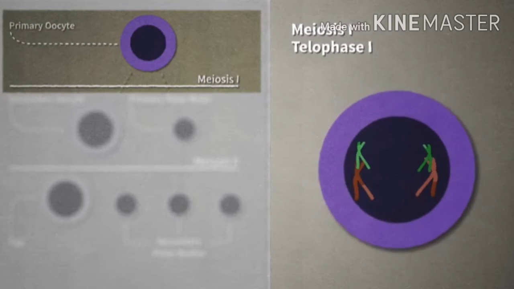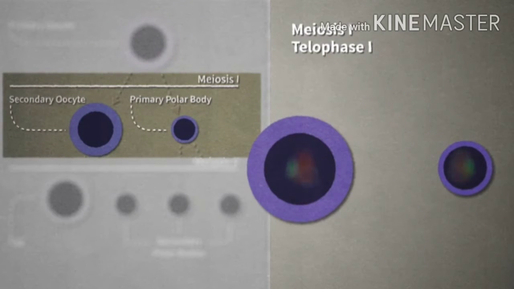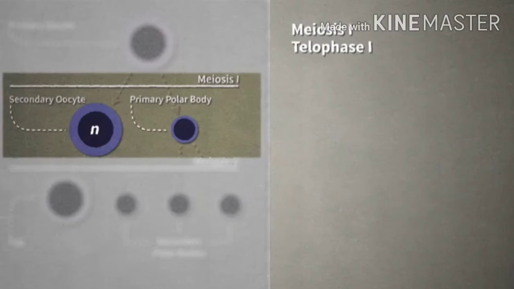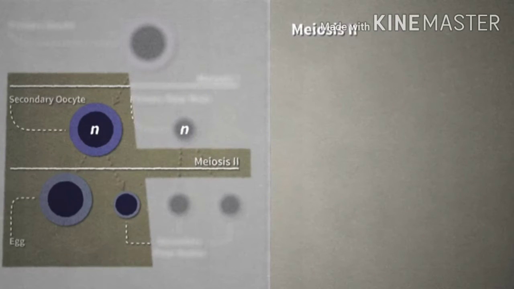The cell divides by cytokinesis to produce two cells, a large haploid daughter cell called a secondary oocyte, and a tiny polar body with a haploid nucleus and very little cytoplasm. Meiosis II is very similar to mitosis, the type of cell division that occurs in somatic cells. The meiosis I products divide in meiosis II to produce two daughter cells, one of which becomes the egg. Remember, the meiosis I products are haploid, and so are its daughter cells.